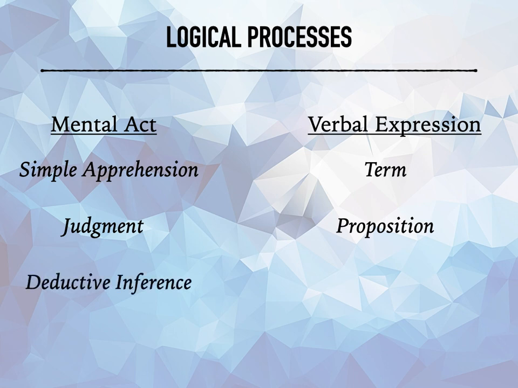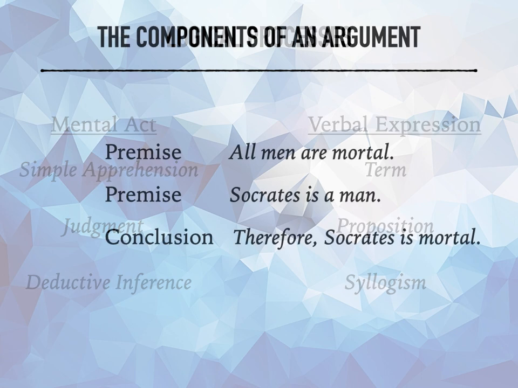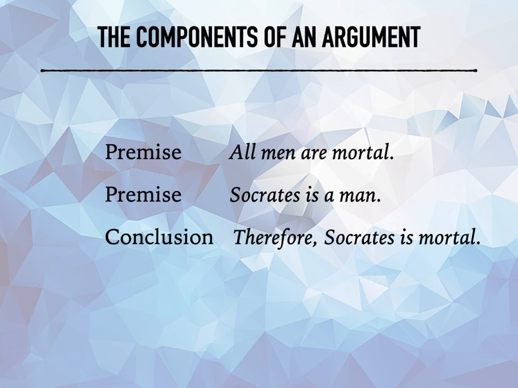We then take this information and make a deductive inference. When we verbally express this in an argument, we now put that deductive inference into the form of a syllogism. So let's just review a little bit or look at the example. All men are mortal. Socrates is a man, therefore Socrates is mortal.